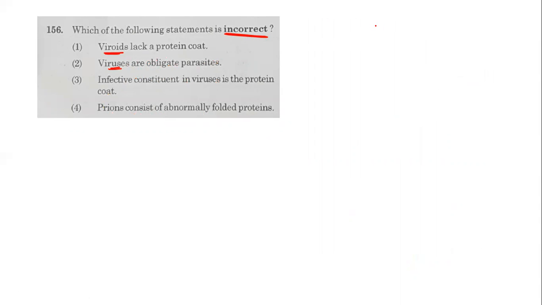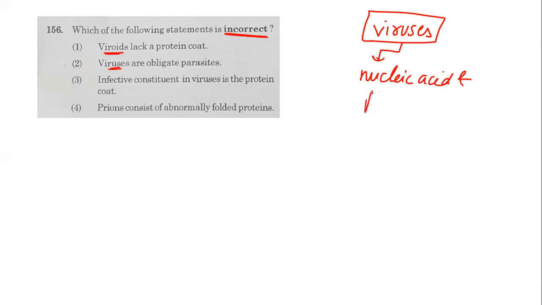For this, it is very important for us to know about viruses. Viruses are organisms which are made up of nucleic acid and proteins. And we have one more kind of acellular organism known as viroids, which contain only nucleic acid.